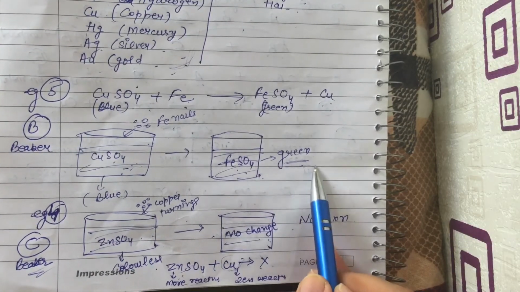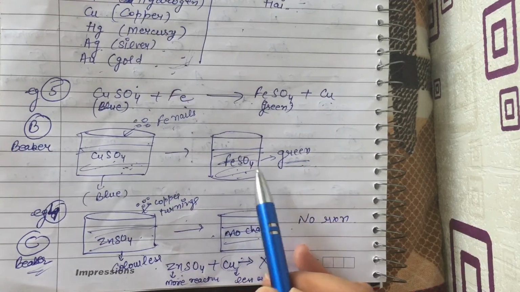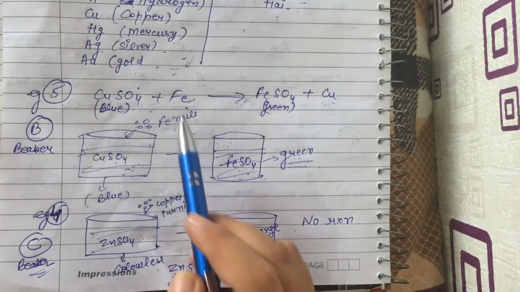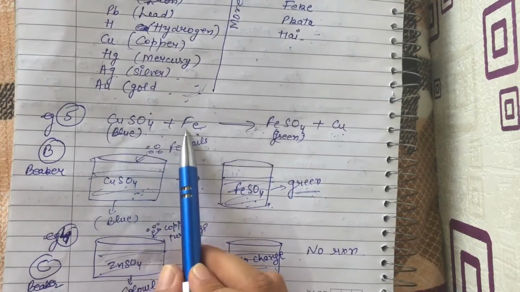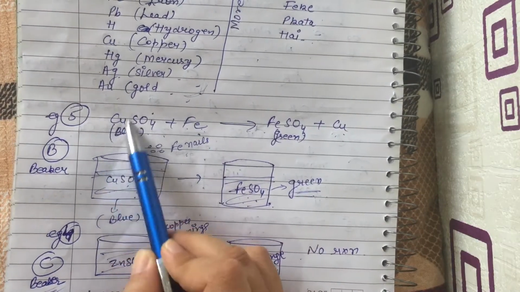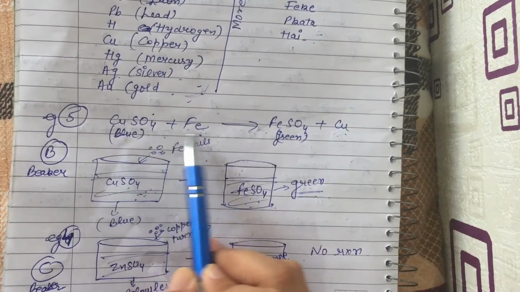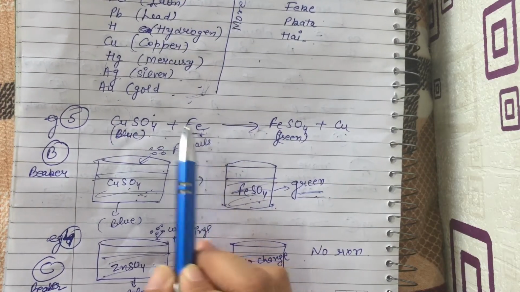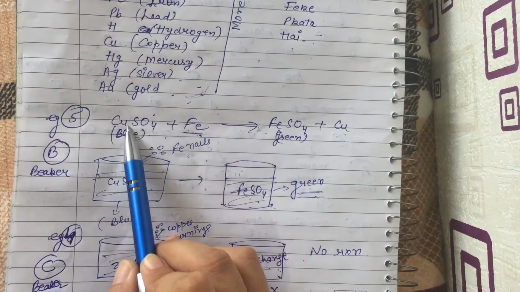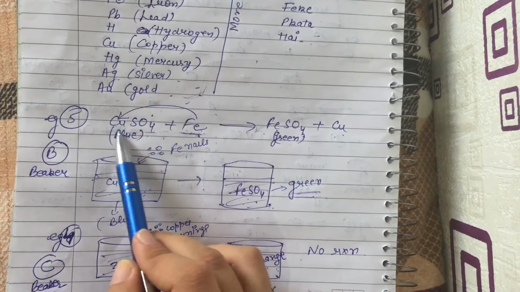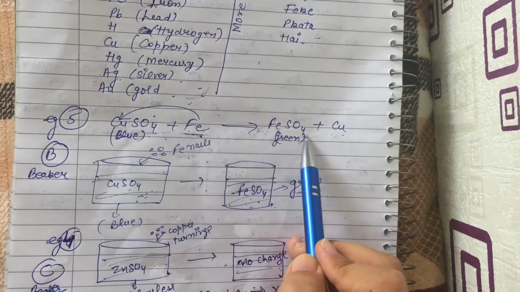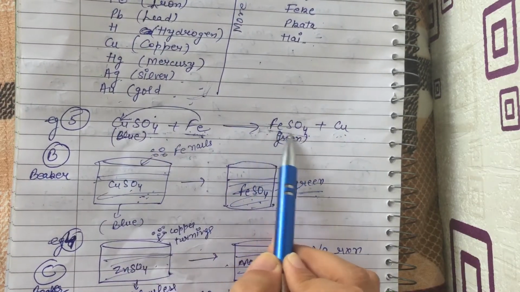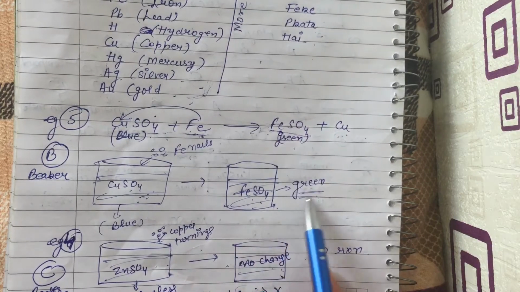That means if the color is changing, a chemical reaction is taking place between the copper sulfate and iron nails. So in this reaction, copper sulfate reacts with iron. Which one is more reactive? Iron. Iron is a more reactive metal than copper, so it will easily displace copper from its salt solution, and now it will form iron sulfate plus copper. Here iron has displaced copper and forms iron sulfate, and the color of iron sulfate is green.